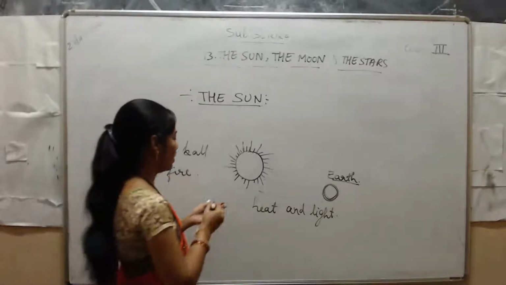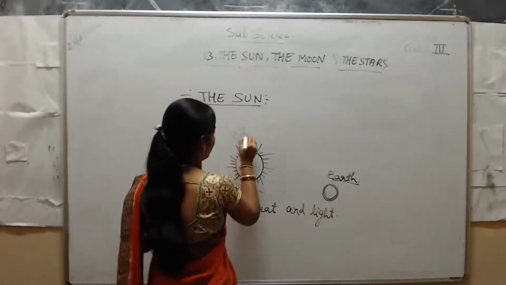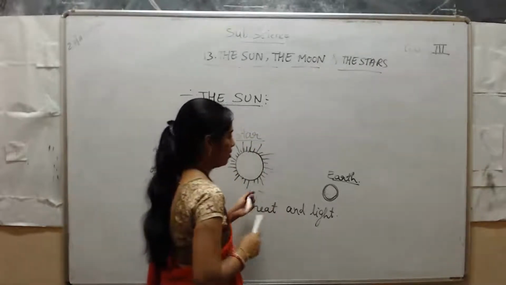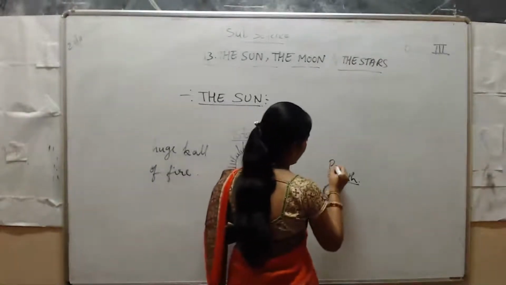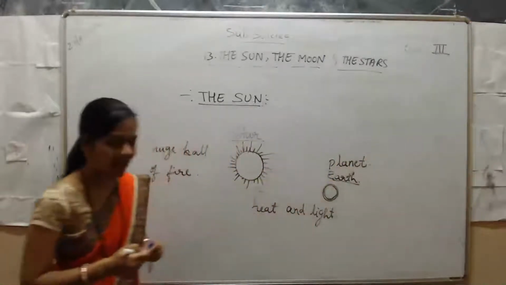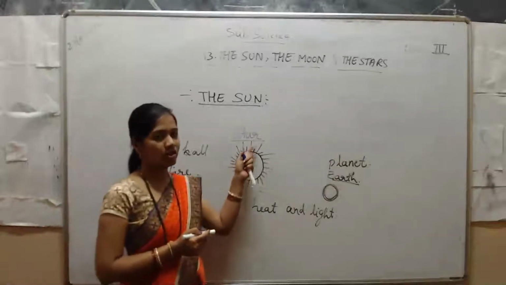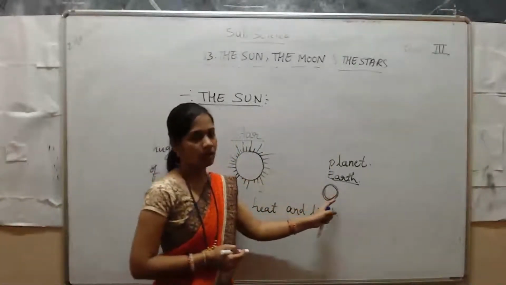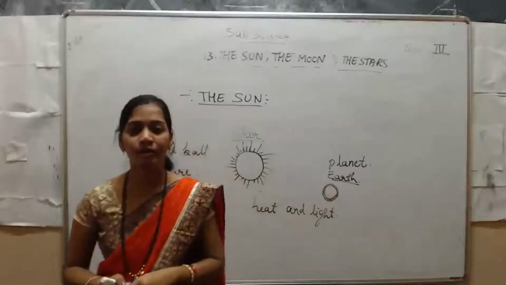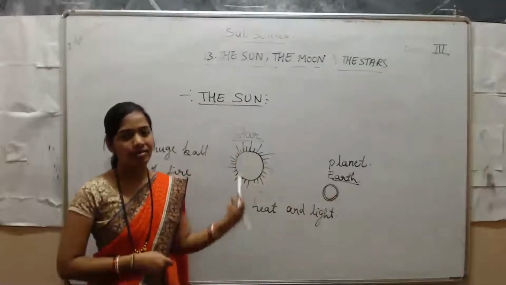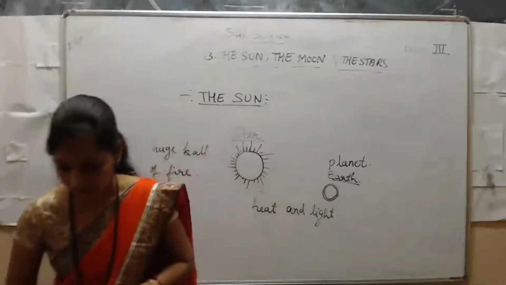This we call a star. What is the sun? The sun is a star and earth is a planet. Earth is a planet, the sun is a star, and the sun is very near to the earth. Which star is nearest to the earth? The sun is very near to the earth.